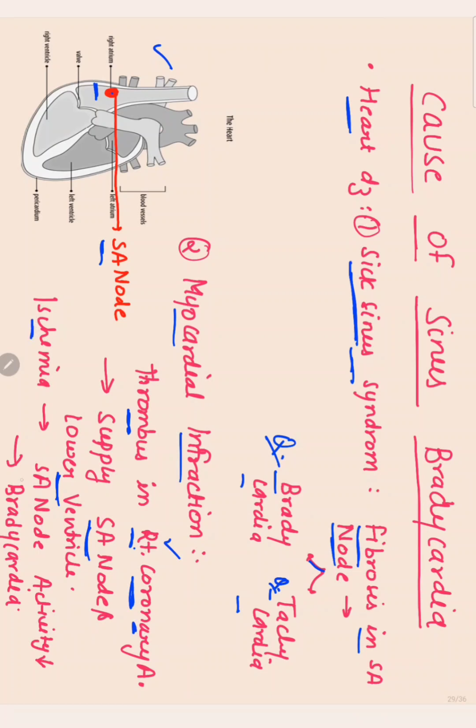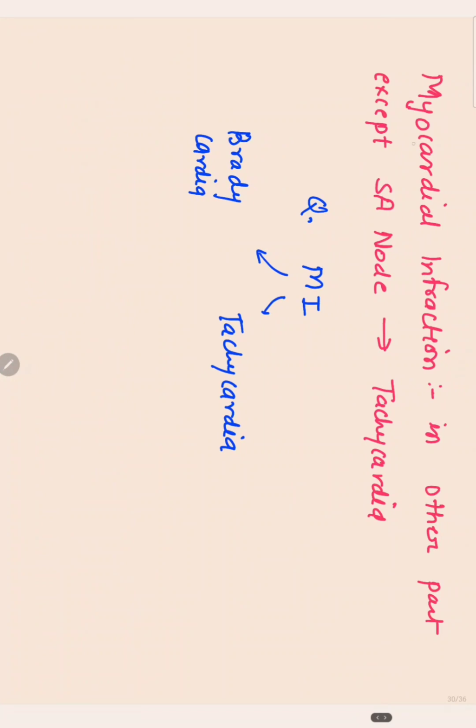In this kind of myocardial infarction, the SA node cells become ischemic, and that causes decreased SA node activity, causing bradycardia. Another type of myocardial infarction, where the SA node is not involved, causes tachycardia.